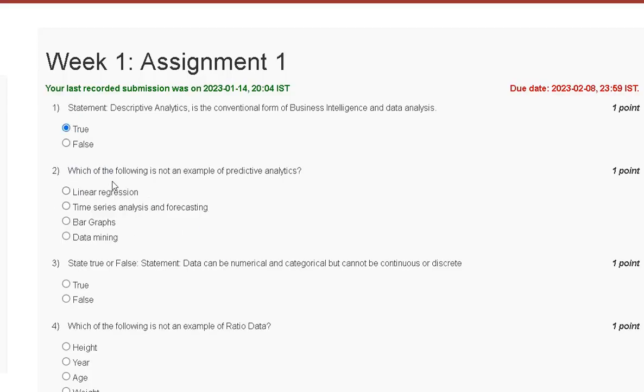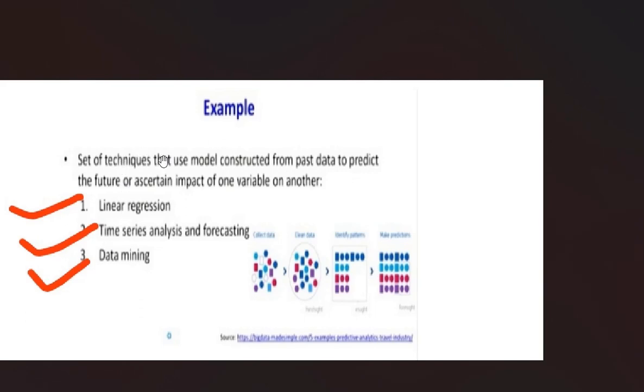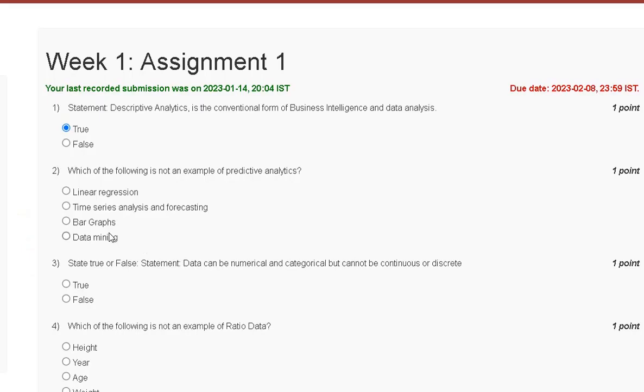Question number second, which of the following is not an example of predictive analytic? First, linear regression. Second, time series analysis and forecasting. Third, bar graph. Fourth, data mining. So the explanation of question number second is here. Examples are linear regression, time series analysis and forecasting, and data mining. So the correct answer to question number second is option number C. Bar graph is not an example of predictive analytic.